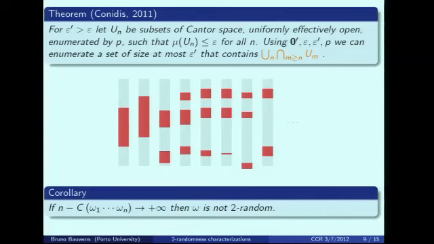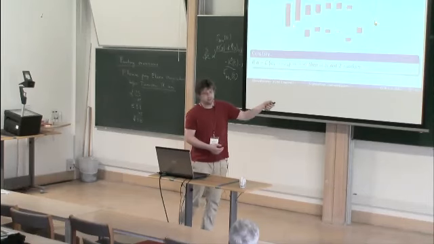Okay, Conidis: we will use an even more general statement, and that's Conidis's theorem. So first, let's see what's the problem with this. For every n, we can assign a set where the first n bits are compressible, so for n0, n1, and so on. And the problem is we got an infinite series of sets.